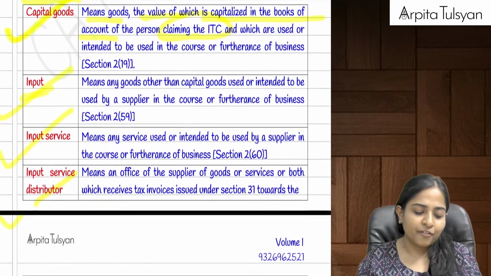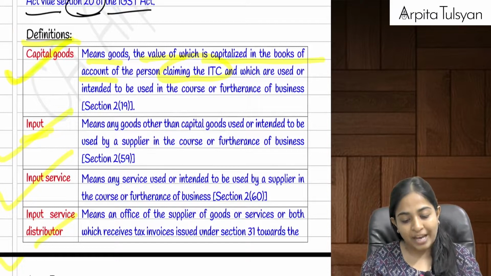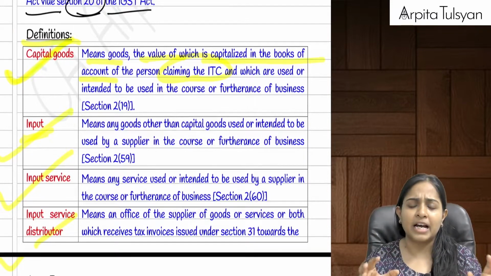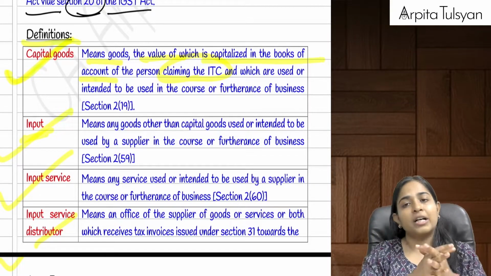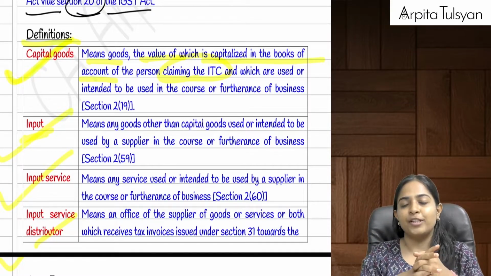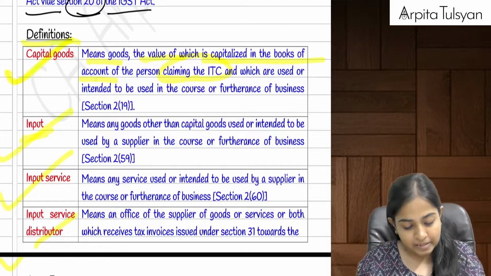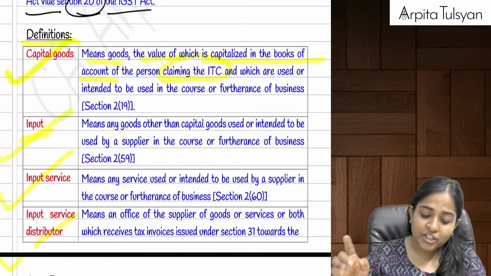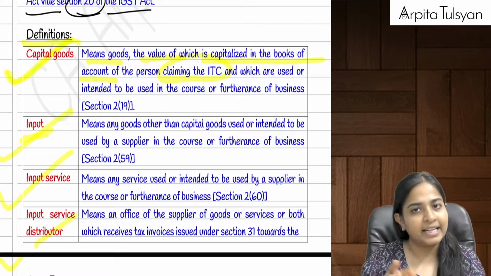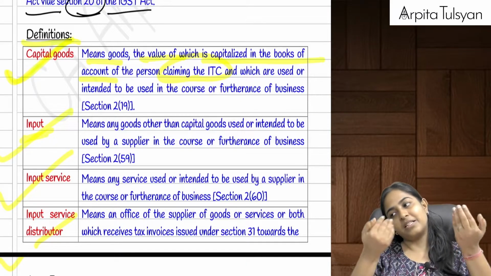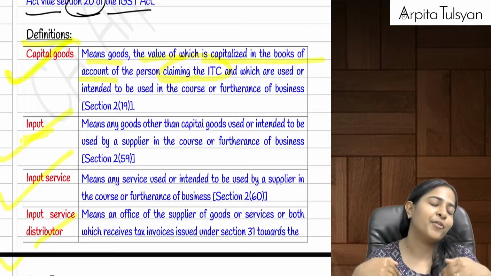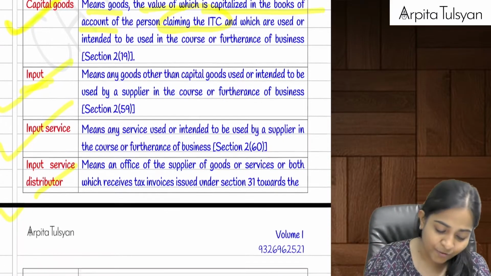Okay, then we did a few definitions. We did definitions of capital goods. Capital goods are generally those goods which are capitalized in the books of accounts, and definitely which are going to be used in the course or furtherance of business. Input is those which are not capitalized, obviously that is other than capital goods, and used in the course of business. Input services is nothing but the service which we have availed and which we are going to use in the course or furtherance of business.